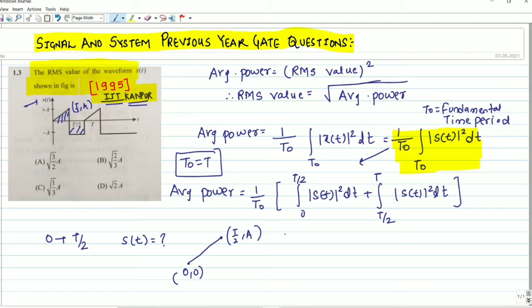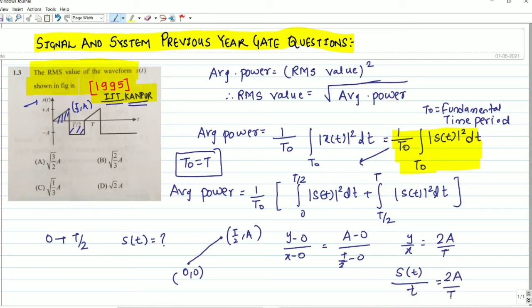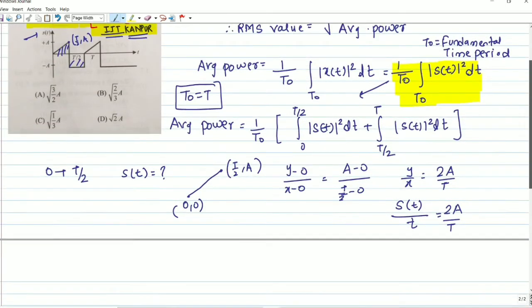It will be (y minus 0) by (x minus 0) equals (A minus 0) divided by (T by 2 minus 0). Understood? It will be y by x equals 2A by T. In place of y we have s(t), and in place of x we have time. It will be 2A by T. All of you have understood how I am writing the equation.